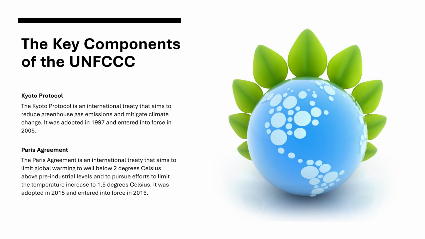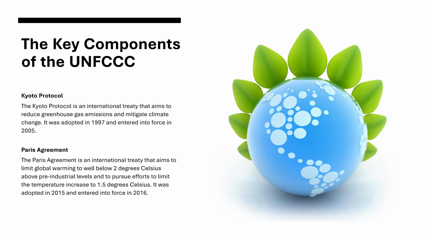The key components of the UNFCCC. Kyoto Protocol. The Kyoto Protocol is an international treaty that aims to reduce greenhouse gas emissions and mitigate climate change. It was adopted in 1997 and entered into force in 2005.